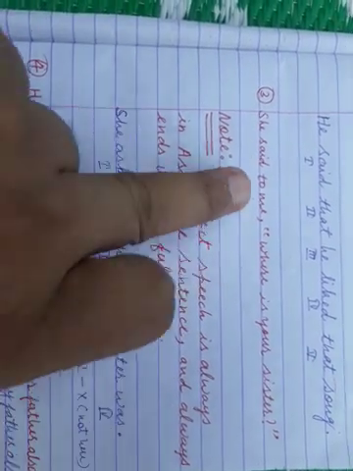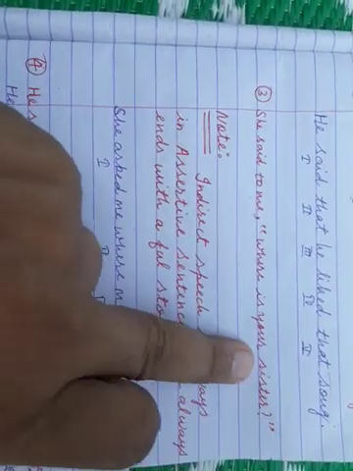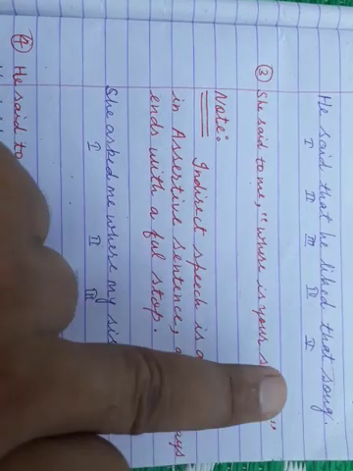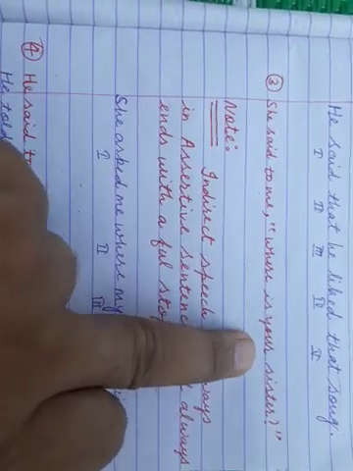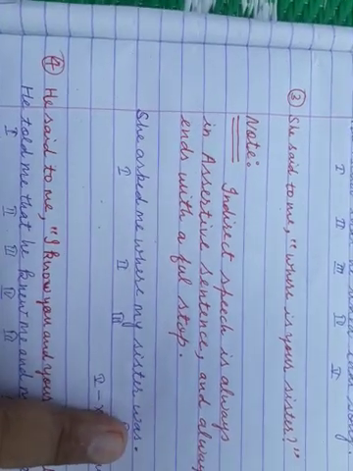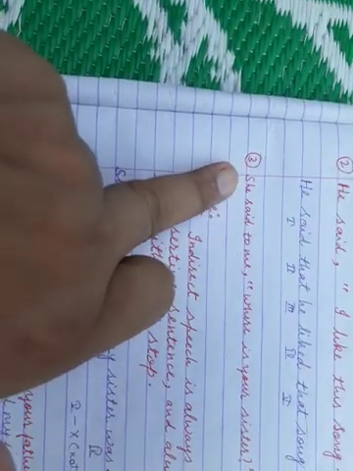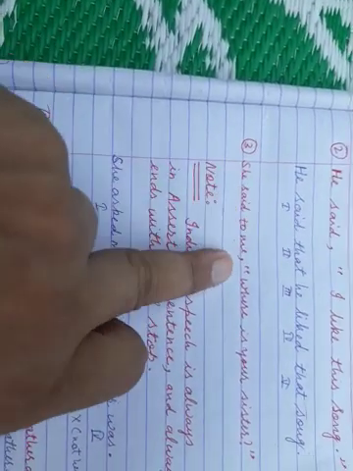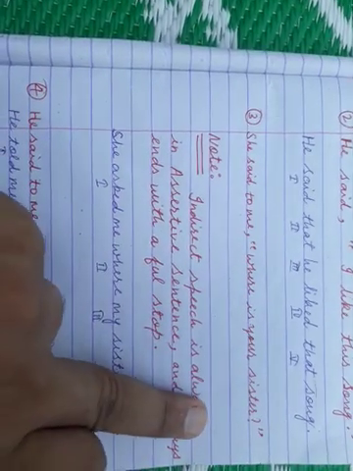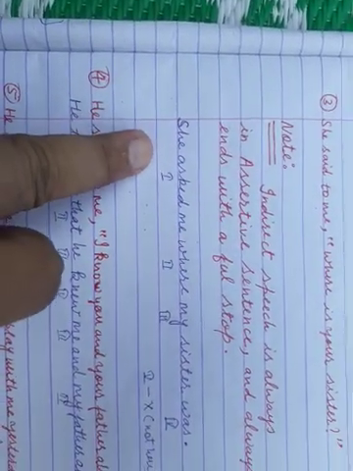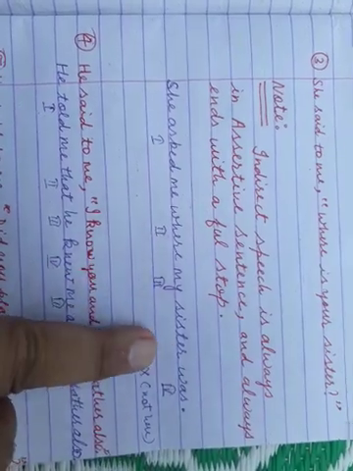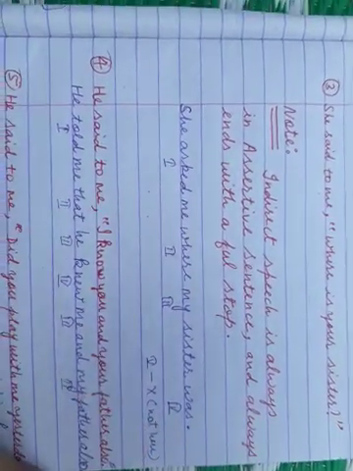Direct speech can be interrogative, exclamatory, optative, imperative, whatever, but indirect is always assertive, so you use a full stop at the end of this sentence. So the indirect of She said to me, where is your sister, is: She asked me where my sister was.